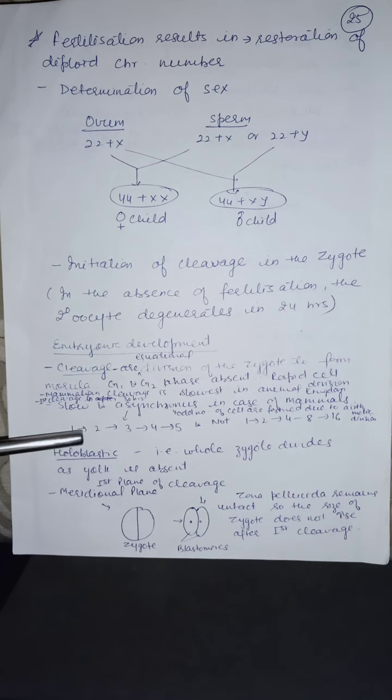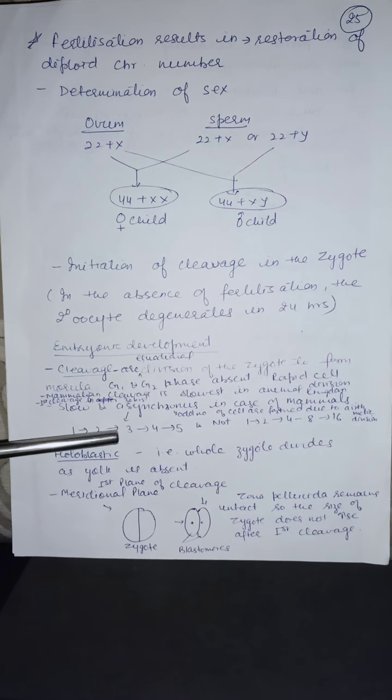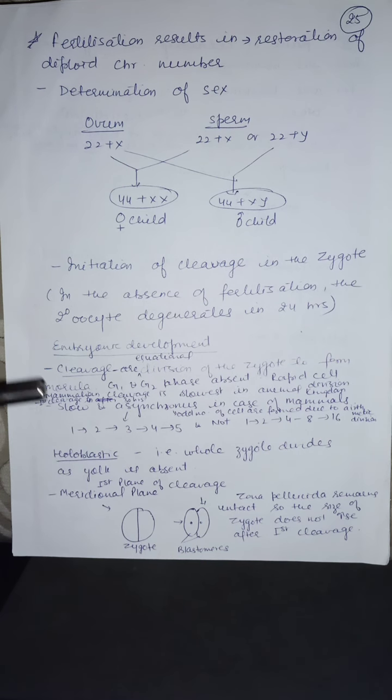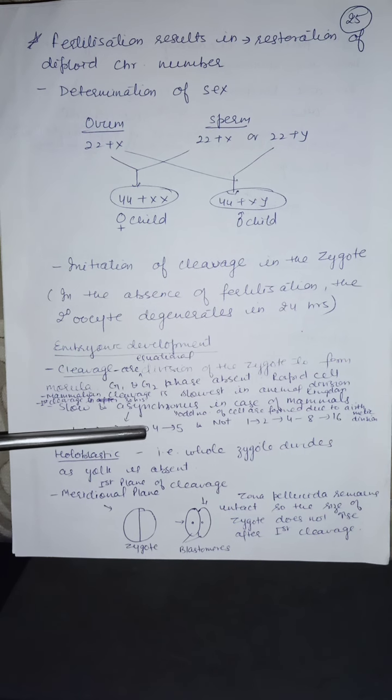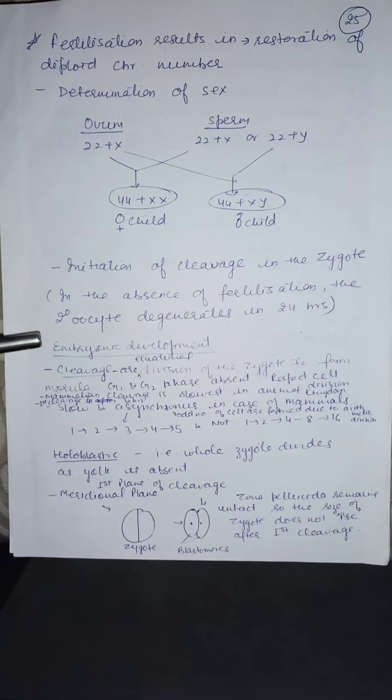The zygote is a single cell and on division forms 2 cells. Then out of the 2, only 1 will divide first, so 3 cells will be formed. Then the other will divide, so 4 cells will be formed, then 5. In this way, odd numbers of cells are formed. Therefore, this type of division is known as asynchronous. So human zygote cleavage is slow and asynchronous.